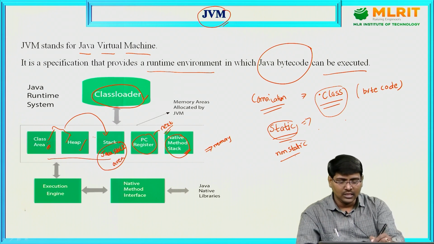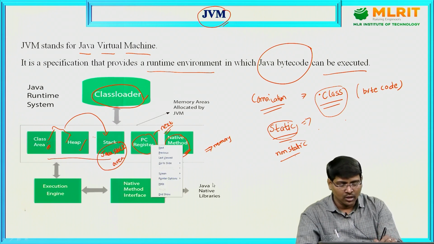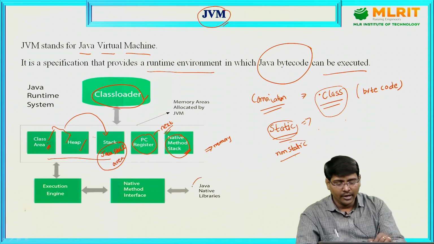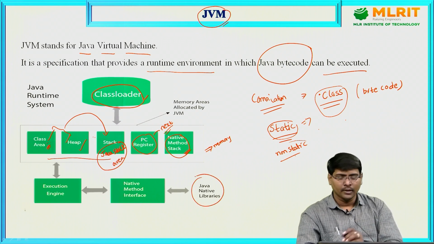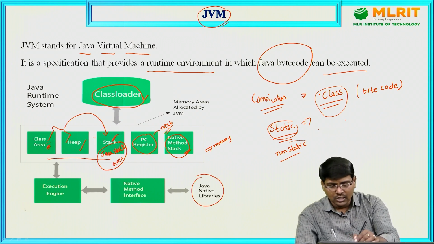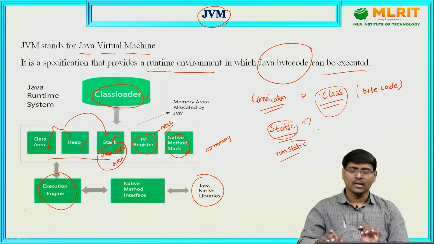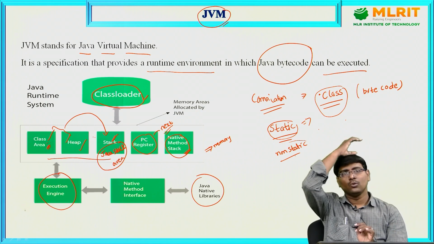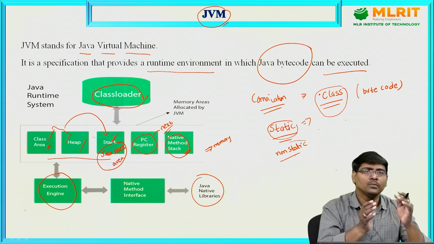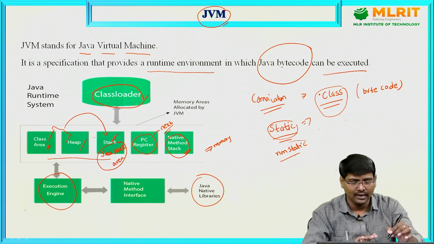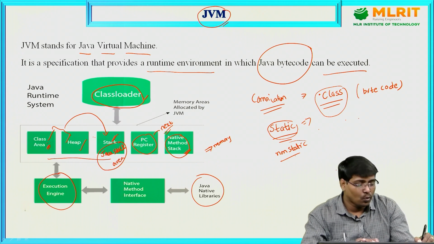For native method execution, we need some native libraries. And for the Java stack area, I need an execution engine. By using this execution engine, your programs are executed. Clear? Right now, you have one understanding.